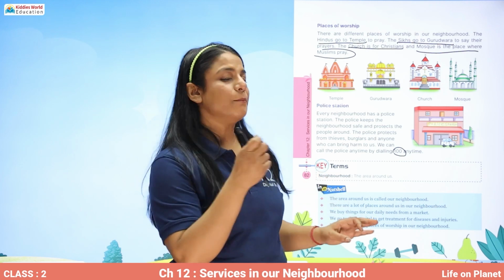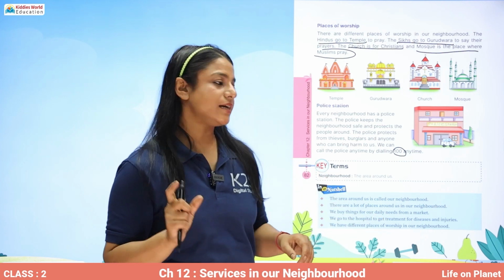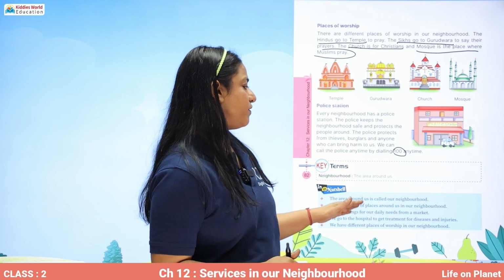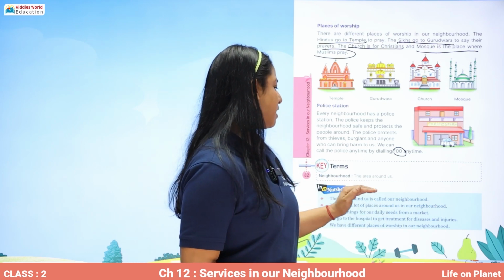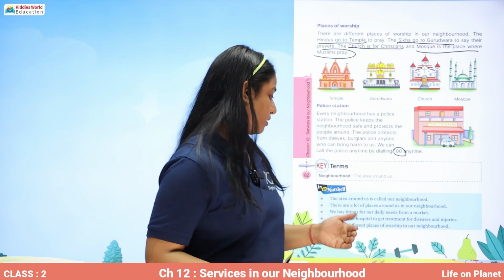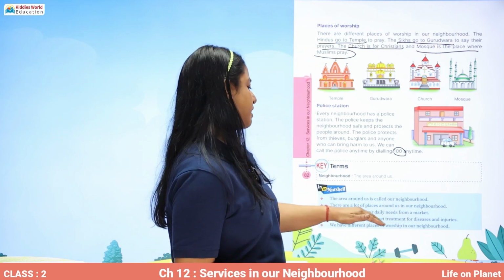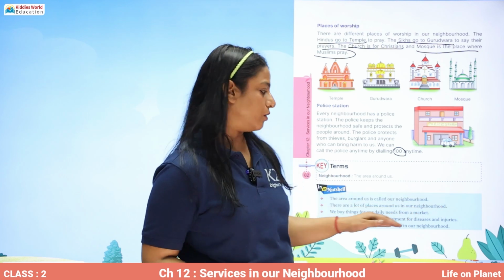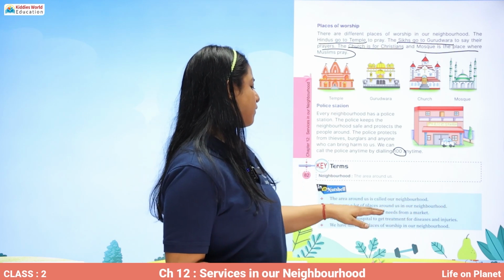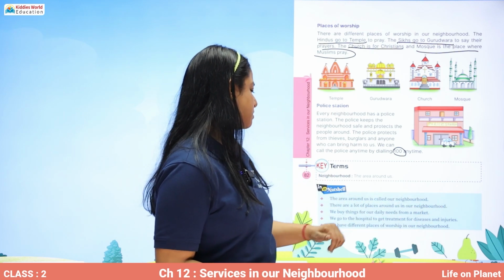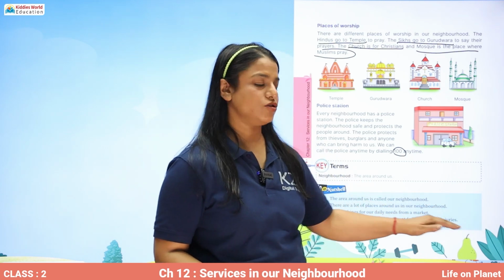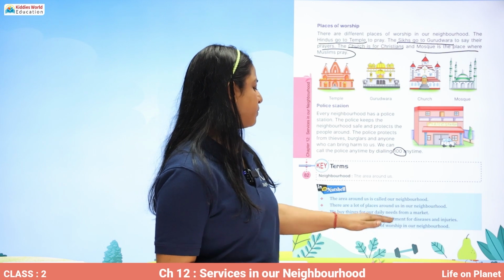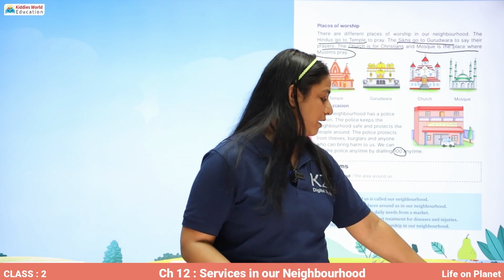The main word that we learned in today's lesson is neighborhood, which is the area around us. Also remember that the area around us is called our neighborhood, and there are a lot of places around us in our neighborhood. We buy things for our daily needs from a market. We go to the hospital to get treatment for diseases and injuries. We have different places of worship in our neighborhood.